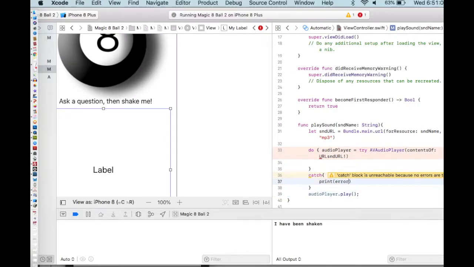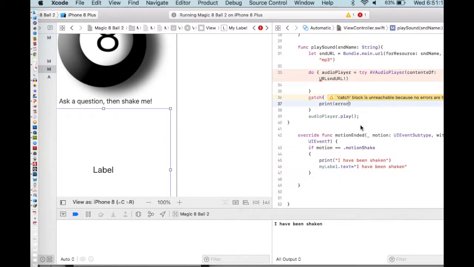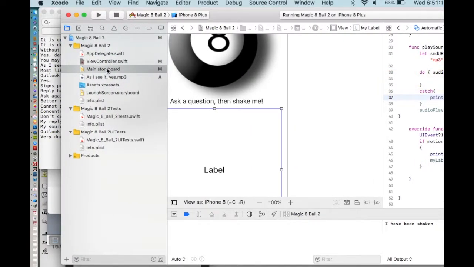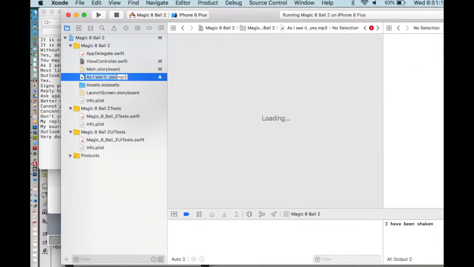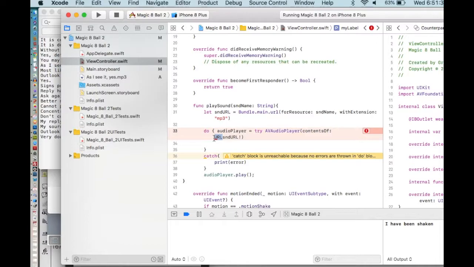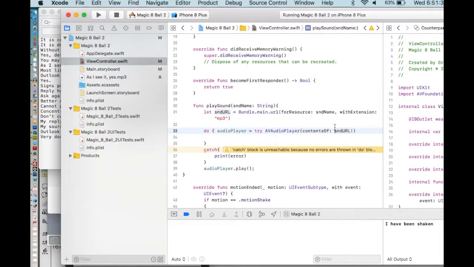Oops, that should say error. It says arrow. Down here, I'm going to have it play that sound. Okay, so I'm just going to go over, and my sound is As I See It, comma, yes. Now, it might not like those commas and the spaces, but let's just try this. We'll see if it works. The worst thing you can do is say, no, I don't work. I didn't get rid of that. That should just say contents of sound URL.